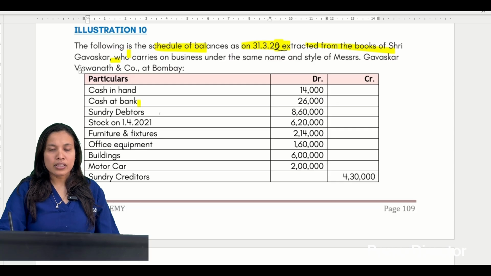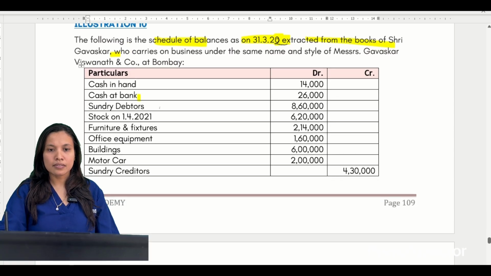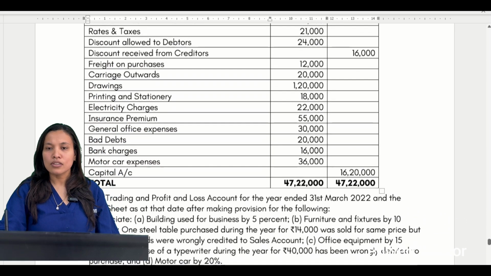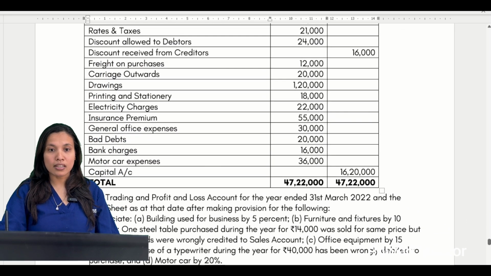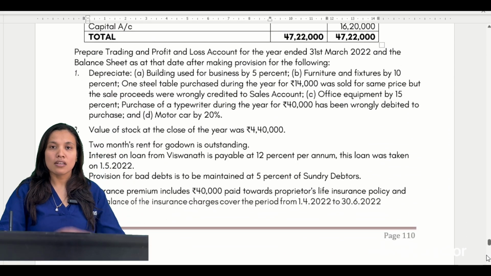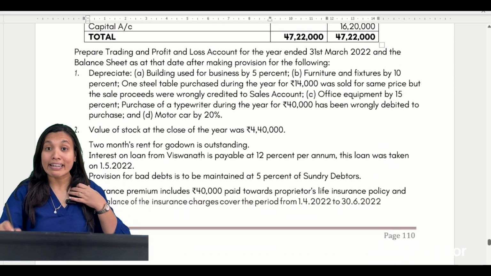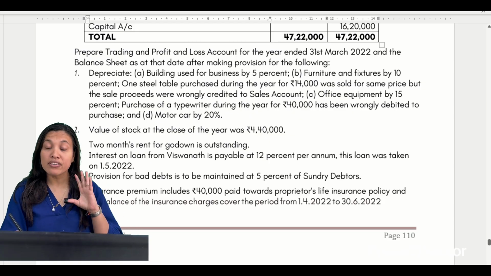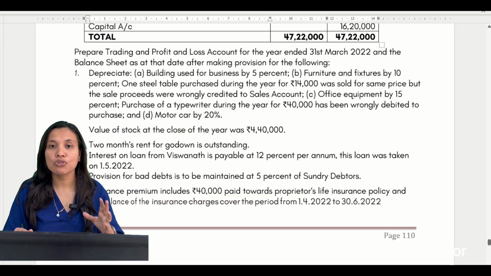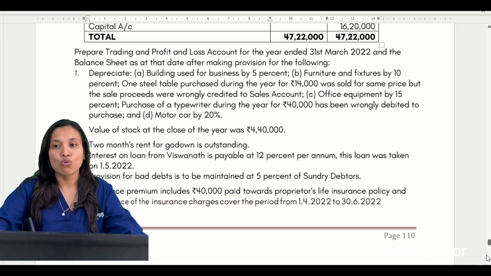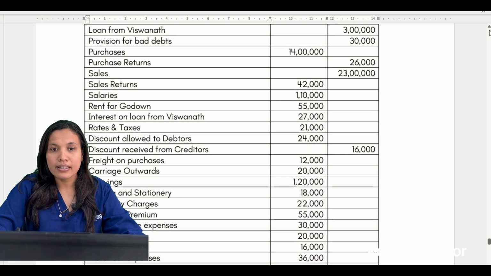So we are given with so many details, the following particulars and the adjustments also. While reading the problem itself, you solve half the problem. Read the adjustments twice, because while solving you should have in mind what adjustments are given to us. So let us read the question.